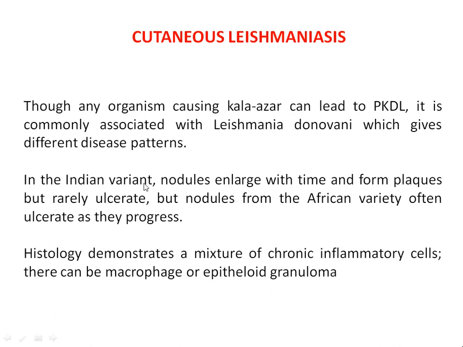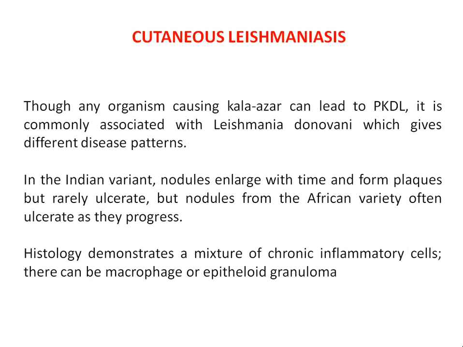So in the Indian variants, the nodules and patches of the skin go on enlarging in size and appear like bubbles. With time the plaques appear, but they rarely ulcerate. But nodules from the African variety often ulcerate as they progress.